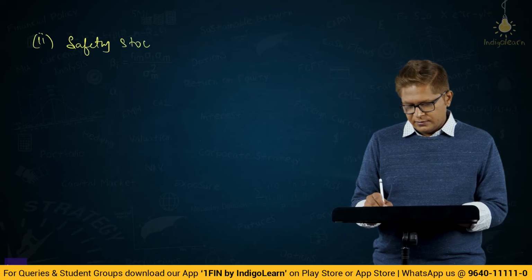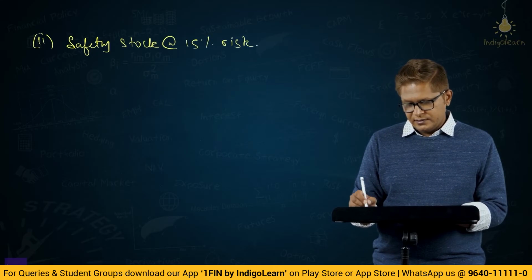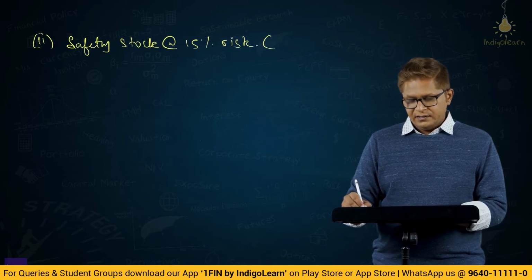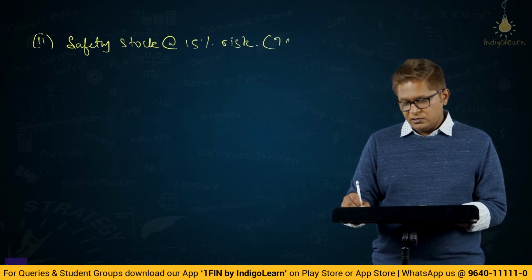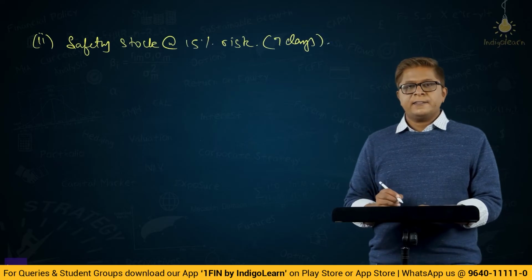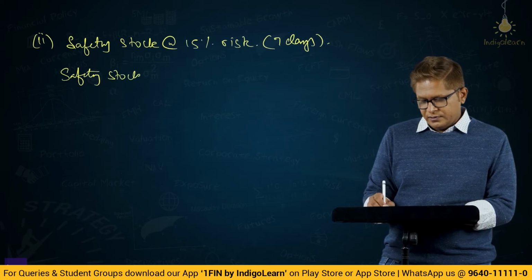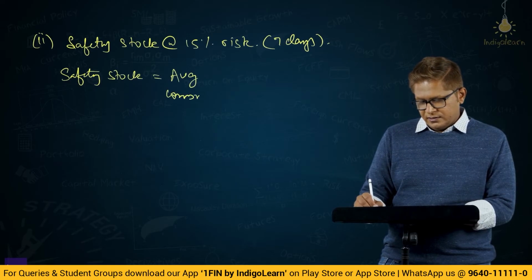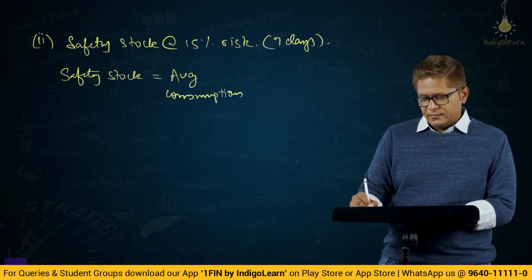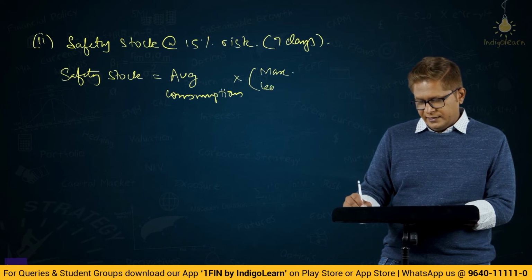Safety stock at 15% risk. So basically we will calculate based on 7 days. So safety stock is nothing but average consumption into maximum lead time minus average lead time.